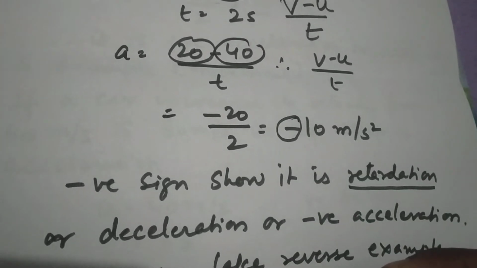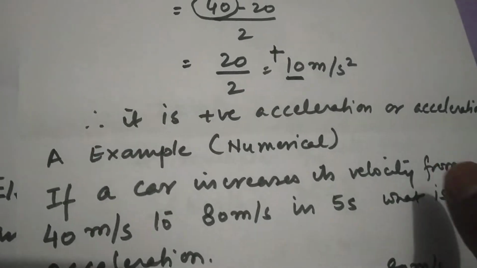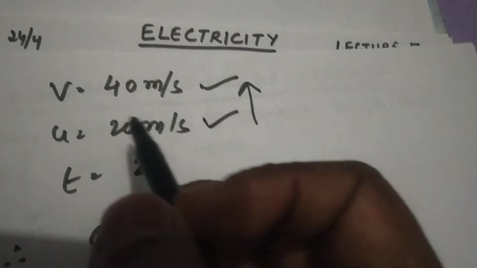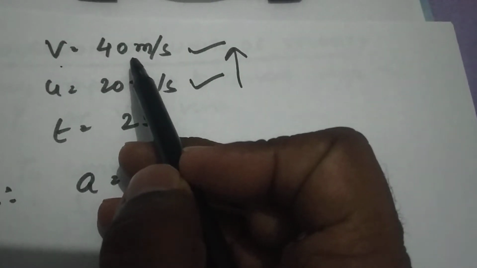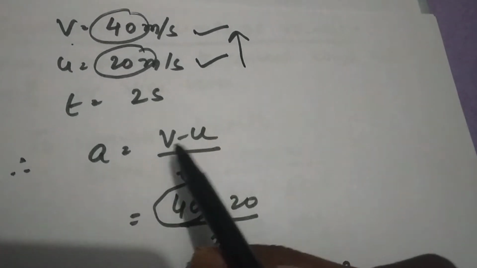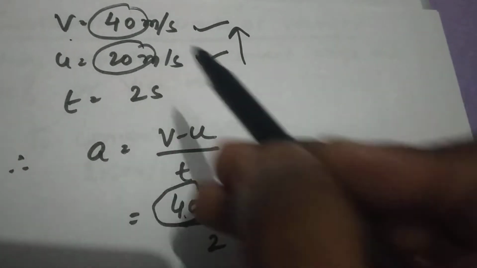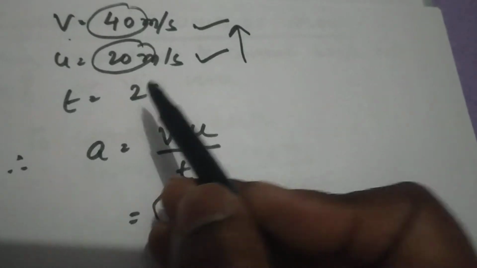Just to understand the term acceleration once again, we are taking another example where we will take an increase in the velocity. So we are reversing the case. Velocity v is equal to 40, u is equal to 20. Please understand, here your initial velocity is less, final velocity is more. Reverse case, time is 2 seconds. So let's put in the values. a is equal to v minus u upon t. Here v is 40, u is 20, time 2 seconds.